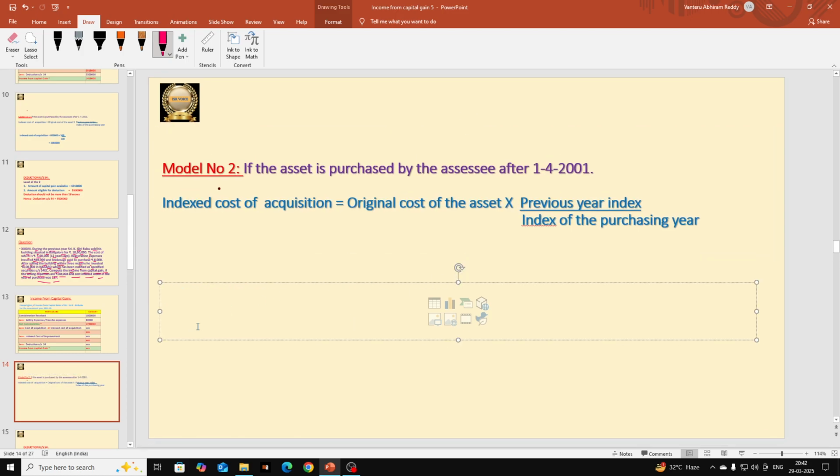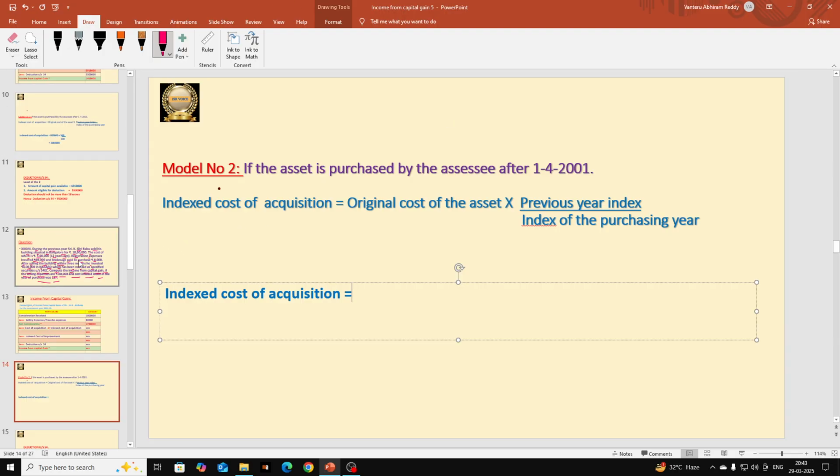Let me calculate it. What is the formula here? Indexed cost of acquisition is equal to, you can see the formula which is given above, the original cost of the asset.